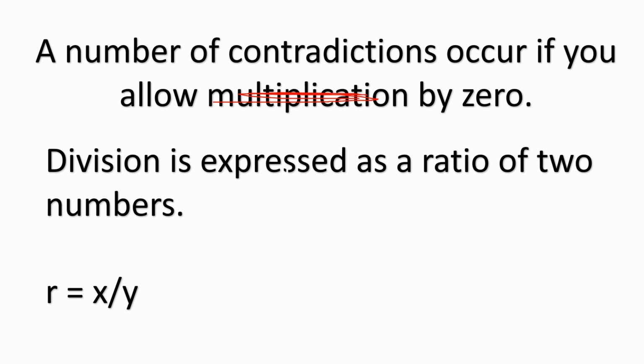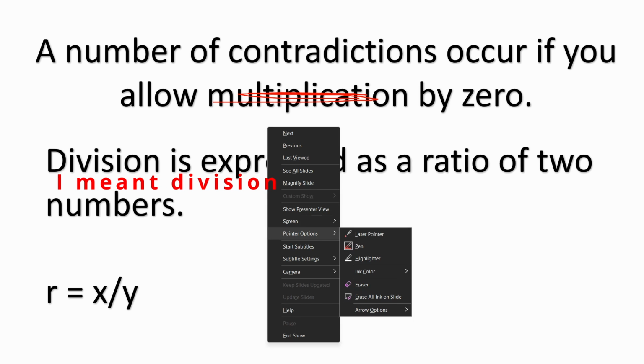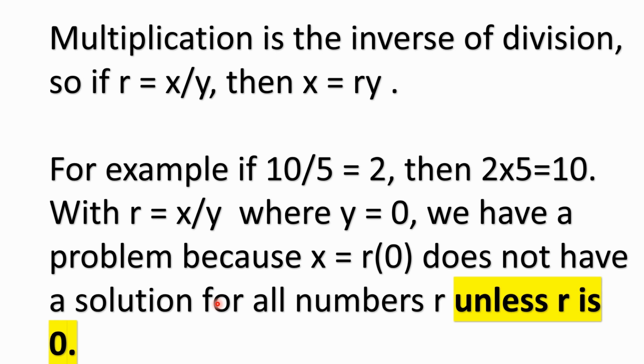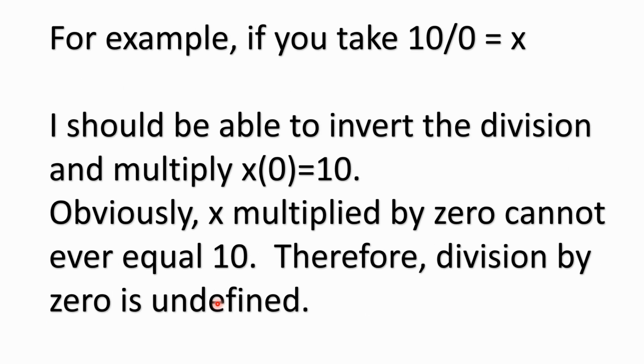Actually, what I meant here was division. Just going to repeat this again. If you take 10 divided by 0 and call it x, right? We're going to assign a value to that.